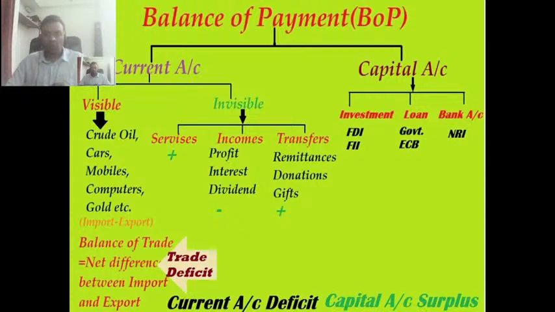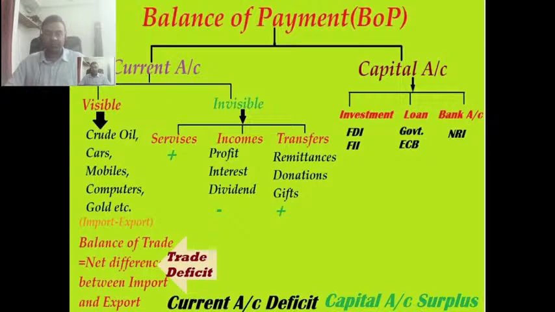Obviously the similar account even our government is having, our state is having. That is called balance of payment. How much money is coming to us and how much is going out. We are always known for a trade deficit. We always face trade deficit, we never have trade surplus. So what is balance of payment? Suppose there is one basket where we have money, and either money is coming to that basket or money is going out of the basket. This is balance of payment. When we have enough money to give to our creditor, then we can say that we are having enough money. But when we don't have enough money, we face a deficit.